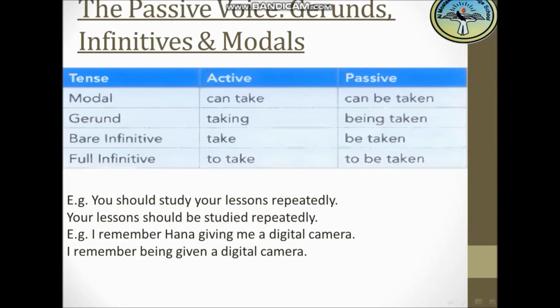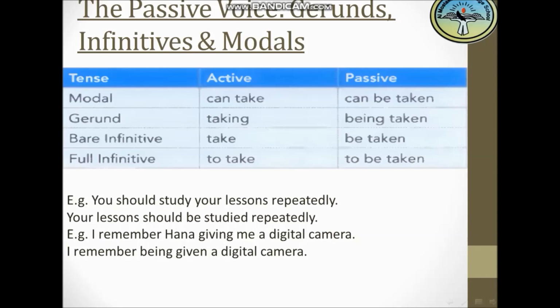Then I will put the modal should. Then I will put the verb be instead of study, which is the infinitive. And then I will take the past participle form of the main verb and put it after the verb to be. So the sentence will be your lessons should be studied repeatedly.